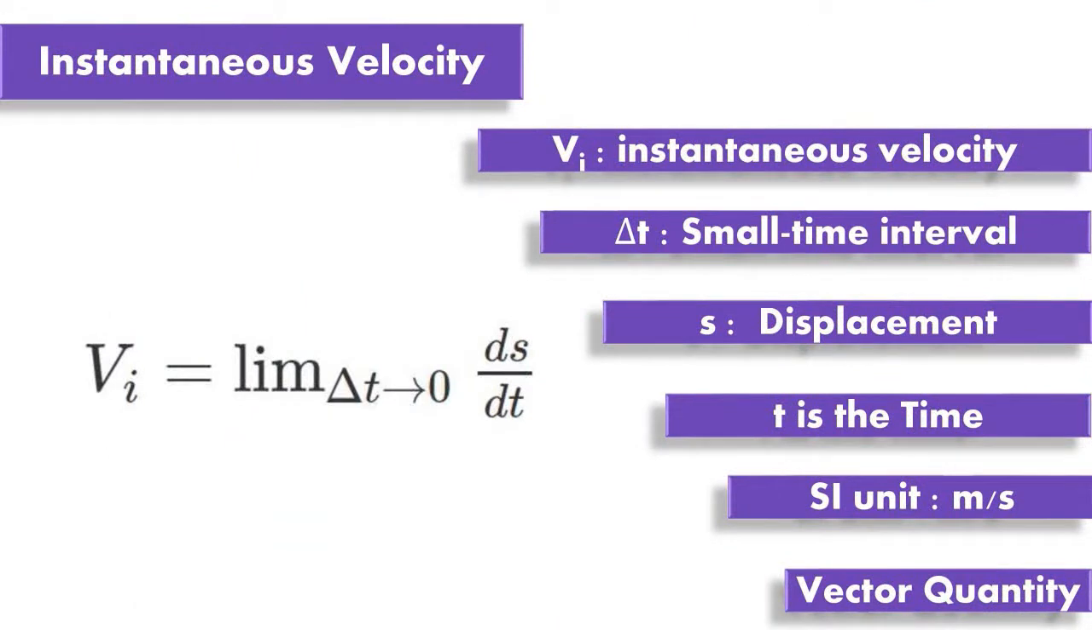The instantaneous velocity formula is given by Vi equals the limit as delta t goes to 0 of ds divided by dt, where delta t is the small time interval, Vi is the instantaneous velocity, s is the displacement, and t is the time. The SI unit of instantaneous velocity is meter per second. It is a vector quantity.